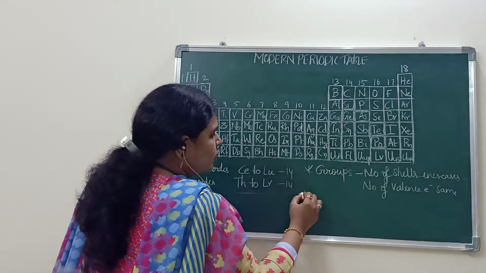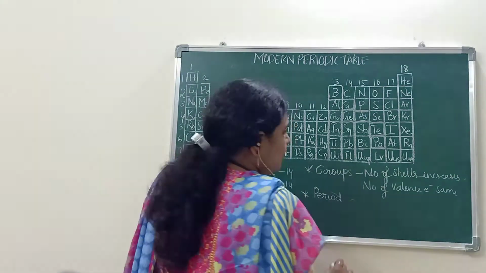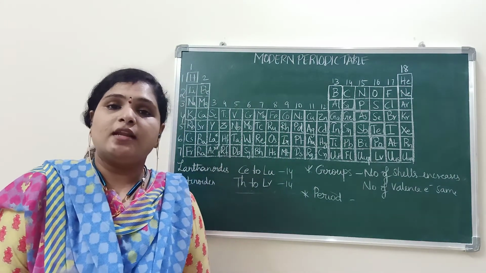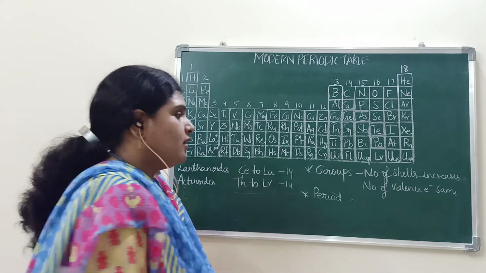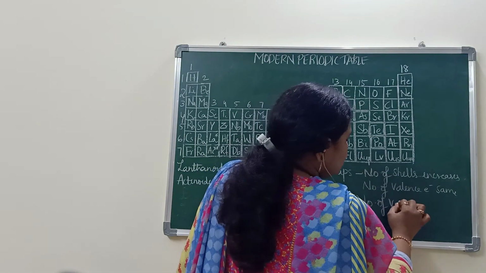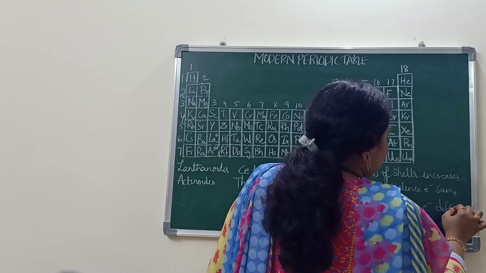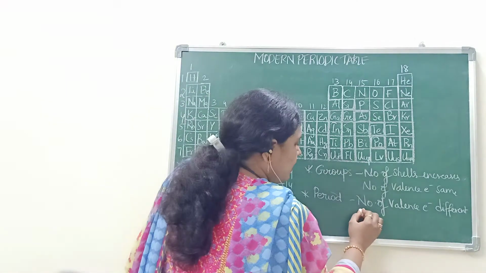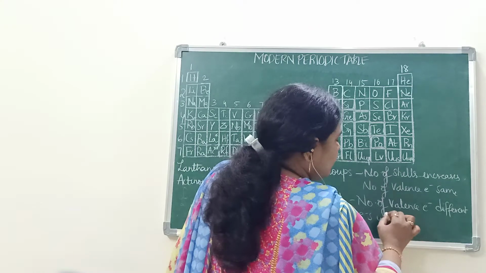In a period, what will happen? They will enter into the same shell, but the number of valence electrons will vary. The number of valence electrons is different, but electrons will enter into the same shell.